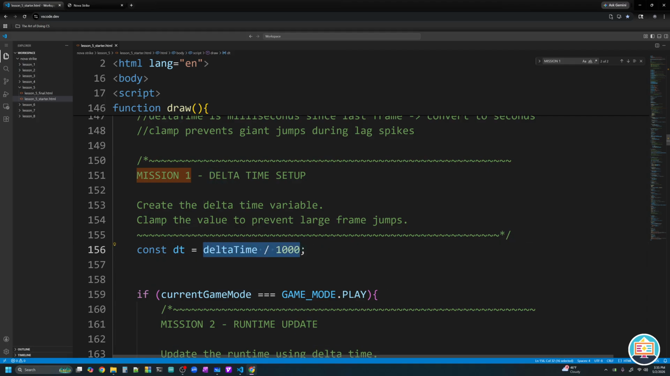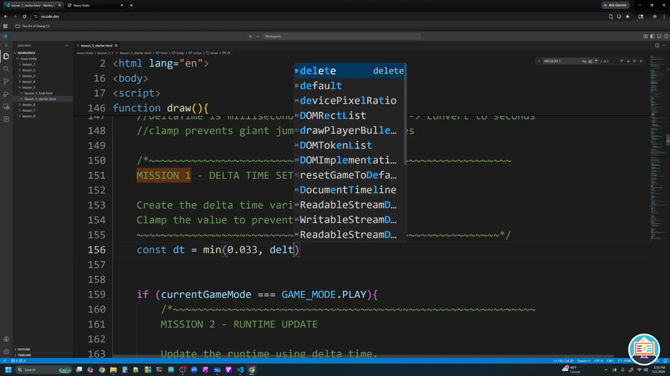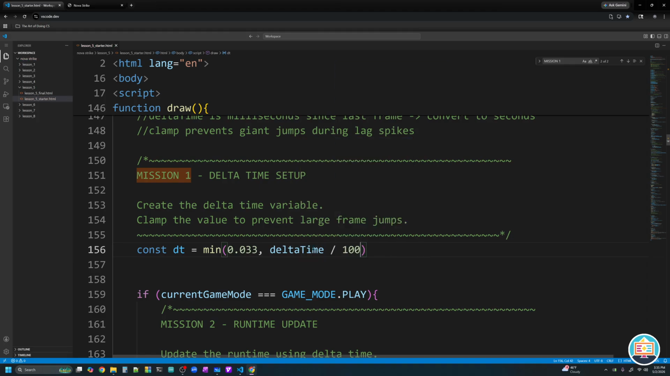So what we're going to do is specify a maximum value that we can use for our dt variable. And the way we do this is by calling the min function. We're going to give it 2 values, and it's going to pick the smaller of the 2 for us. So we'll start with 0.033, and then we'll pass in delta time divided by 1,000. So there's our time interval in seconds.